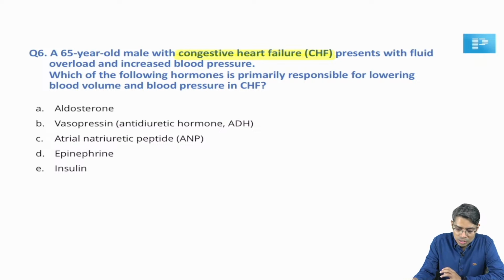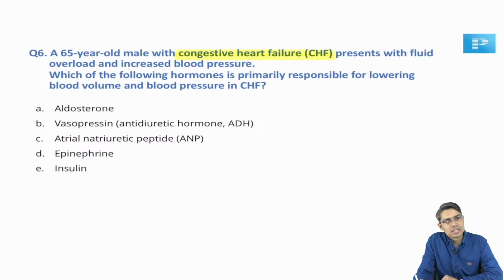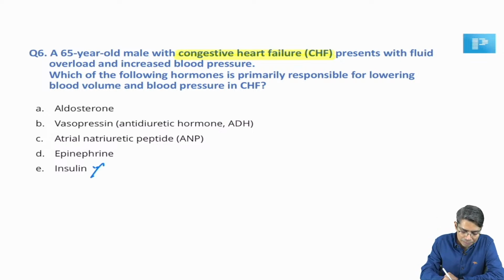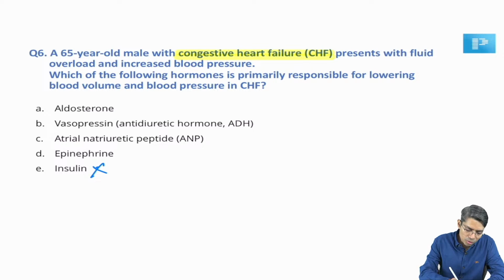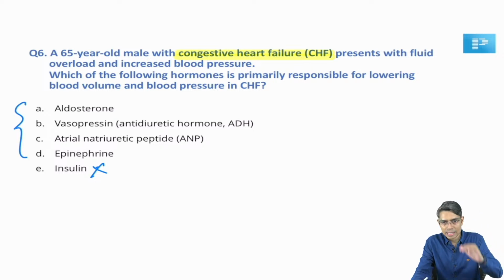Which of the following hormones is primarily responsible for lowering of the blood volume and blood pressure in a congestive heart failure patient? So in a congestive heart failure patient, apart from option number E, all other hormones are going to be elevated. All other hormones that are given here are going to be elevated. All of you know this, okay. Yes, try to answer. Yes, correct, you are going in the correct direction. So look at here, all of these hormones given in these choices are going to be elevated in a patient of congestive heart failure, okay.